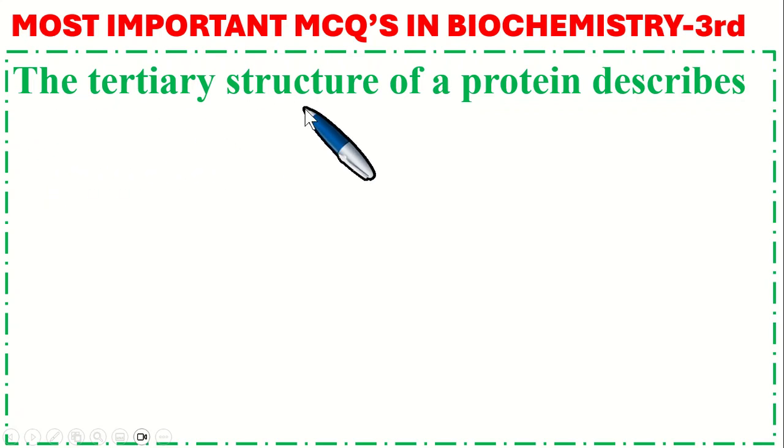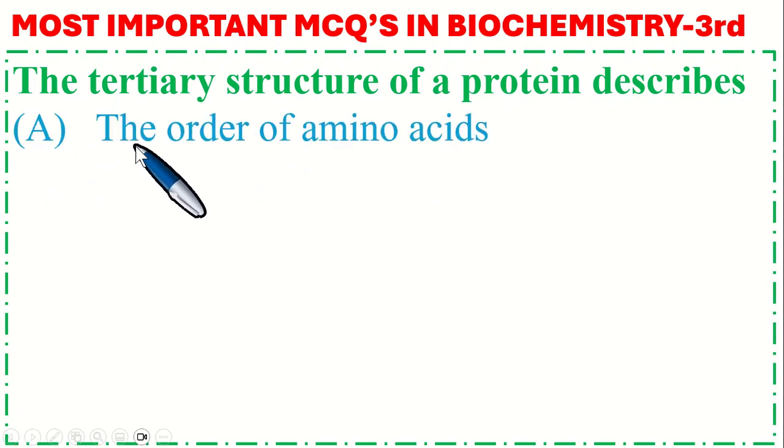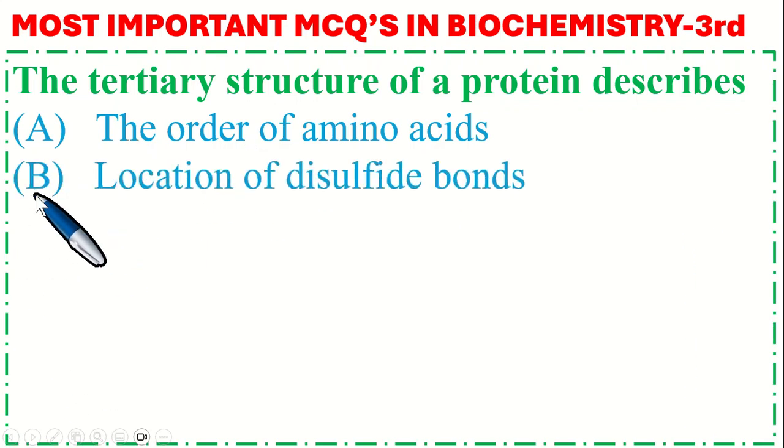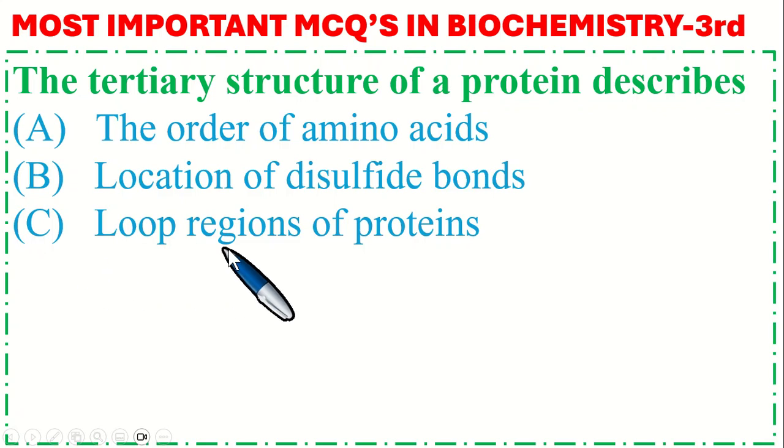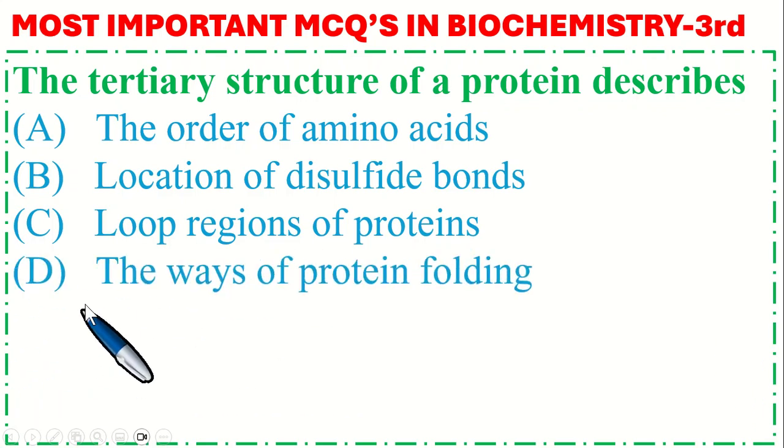The tertiary structure of a protein describes option A, the order of amino acids, B, location of disulfide bonds, C, loop regions of proteins, and option D, the ways of protein folding.